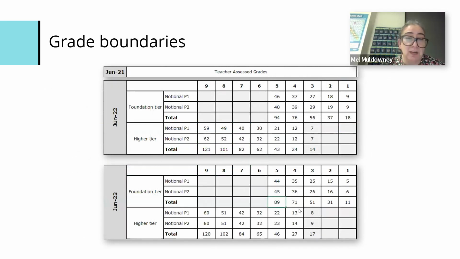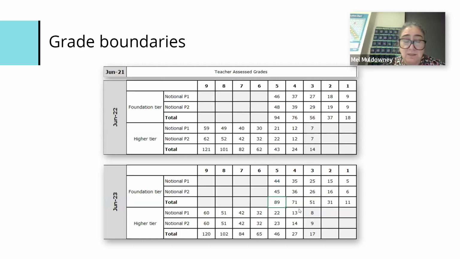And then I thought, I'm just going to have a quick look at grade boundaries. June 21, teacher assessed grades. June 22, June 23, just because I think it's fun to have a look at. On foundation tier, to be fair, they're relatively static. There's nothing there that jumps out that makes you outraged about, oh, it's a massive jump, it's a massive decline.